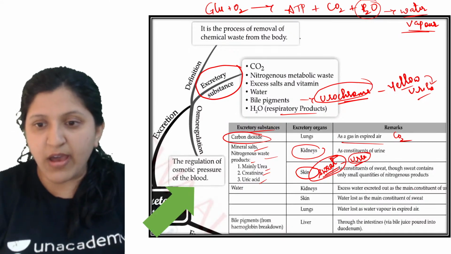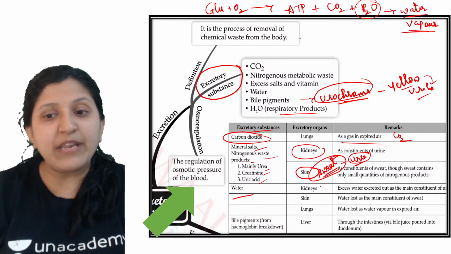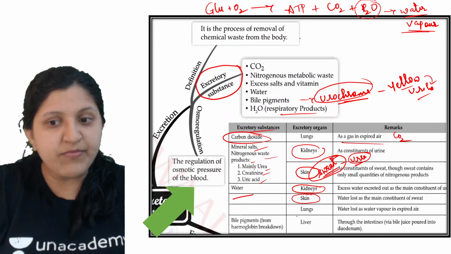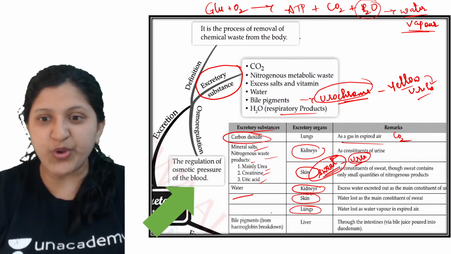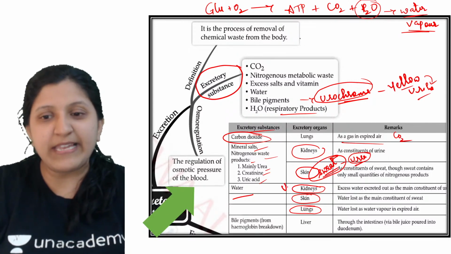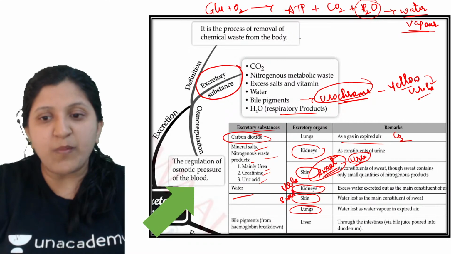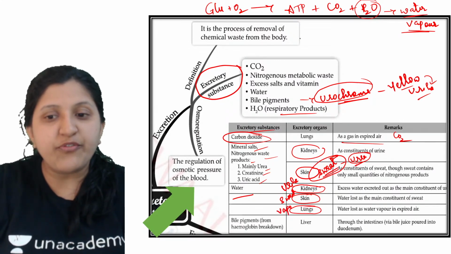Okay, now other than that, water. So water can be removed through the kidneys, through the skin, and through the lungs. So there are three ways for water to go. Kidney, that is mainly in the form of urine. Skin, when we mention, it is in the form of sweat. Then lungs, when we mention, the water is lost in the form of vapor.